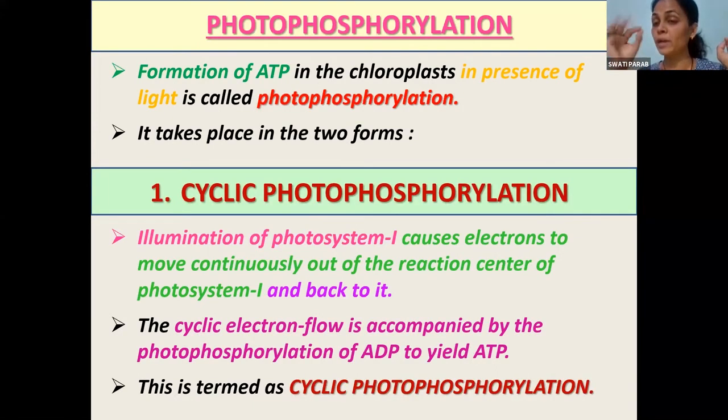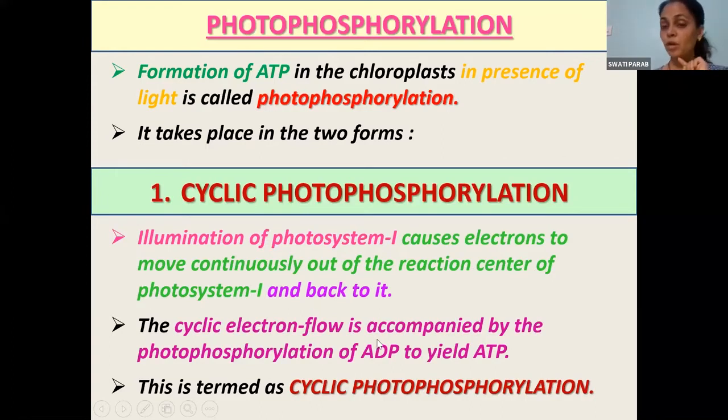That is, the electrons that come out of PS1 will pass through the electron carriers and will come back again to photosystem 1. Clear? And during this transfer, there is photophosphorylation, that is, there is formation of ATP molecules. That's why we say it is cyclic photophosphorylation, because the electron released by the reaction center of PS1 will come back again to PS1. Illumination of PS1 causes the electrons to move continuously out of the reaction center of PS1 and come back to it.